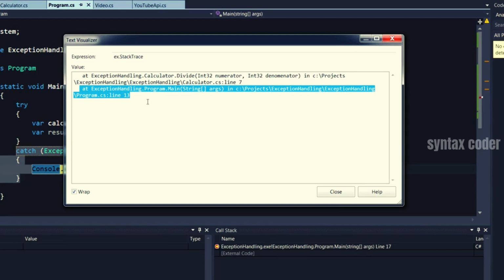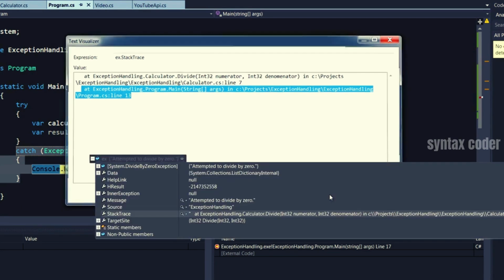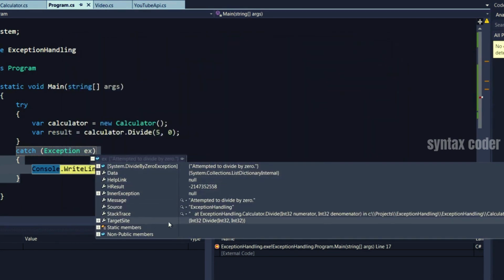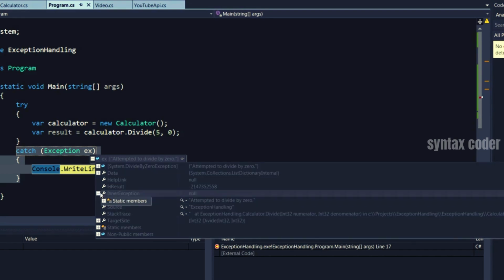Now, this is a very simple application. In real-world applications, you often see the stack trace includes quite a few method calls. Now, let's close that. Target site is the method where the exception happened. So these four properties are pretty common when working with exceptions. Inner exception represents an exception that could be inside this exception. I will talk about that a little bit later in this video.